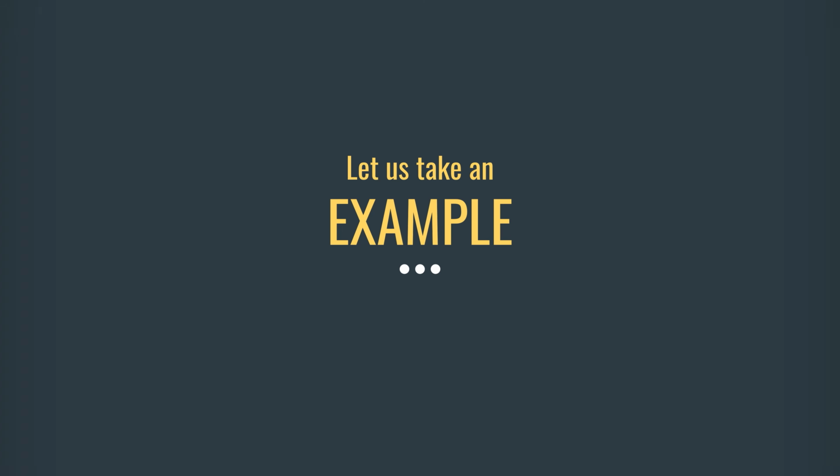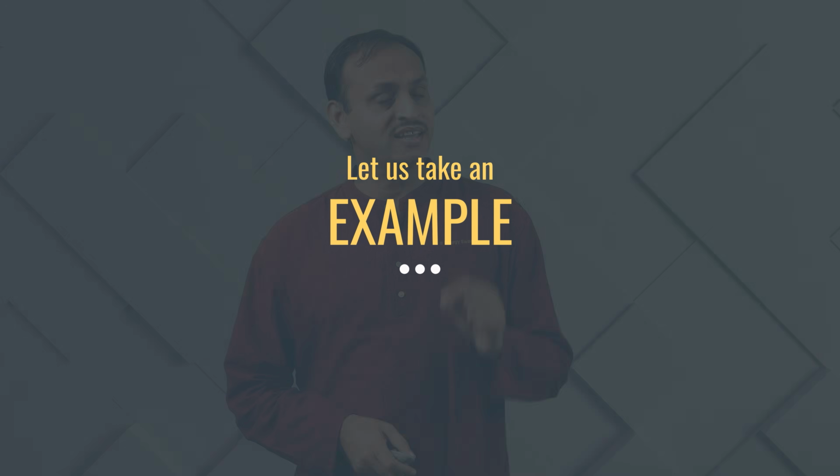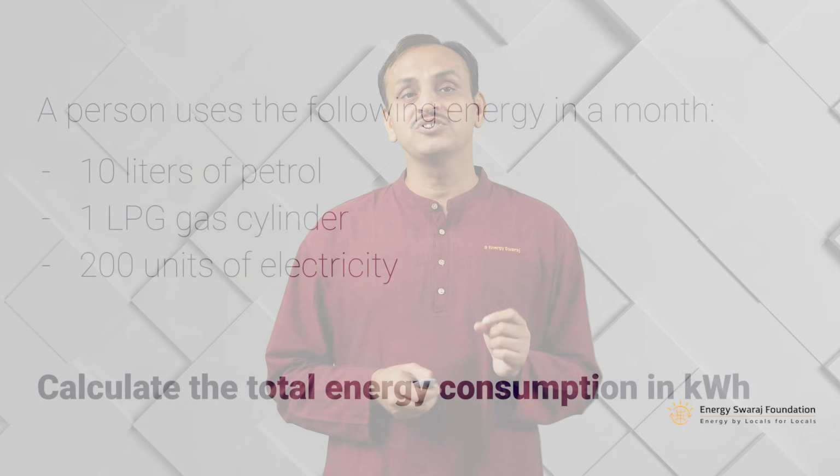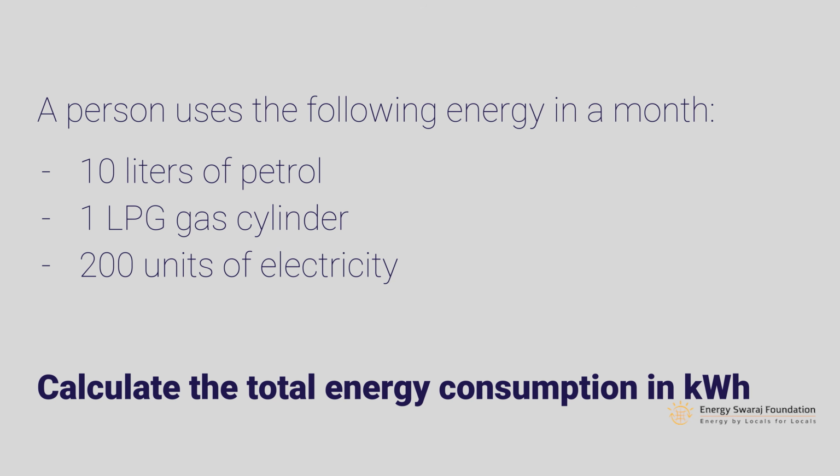So let us take an example now. Knowing this background, we can take an example and calculate how much energy is consumed by a person or a family. So suppose there is a person who uses the following energy in a month. What the person uses? 10 liters of petrol in a month, 1 LPG gas cylinder in a month, and 200 units of electricity.